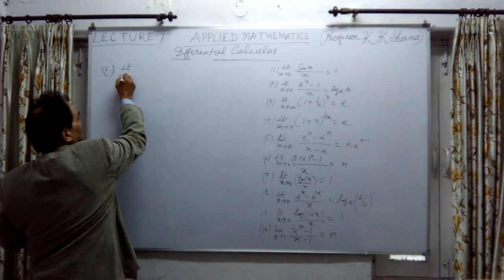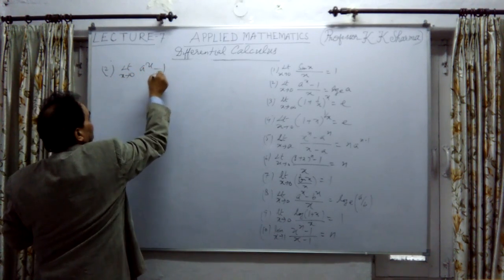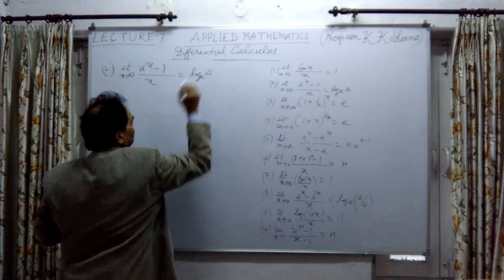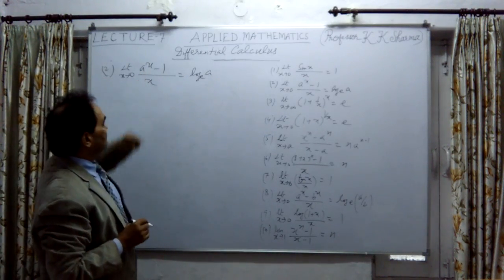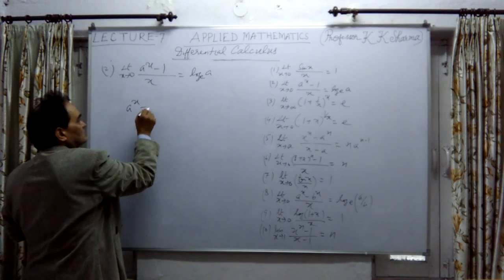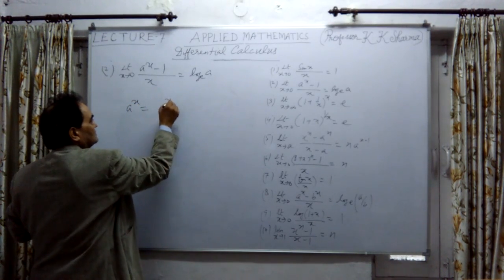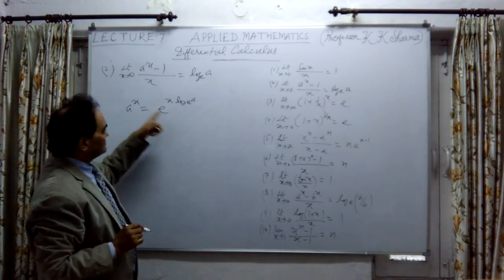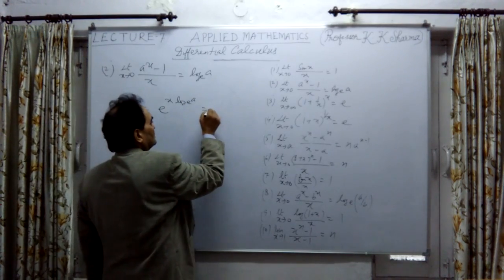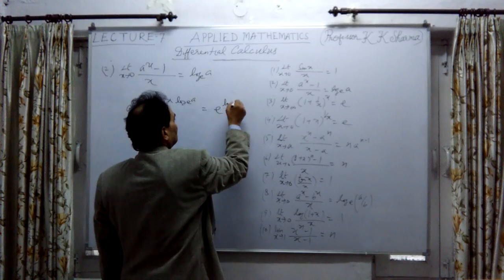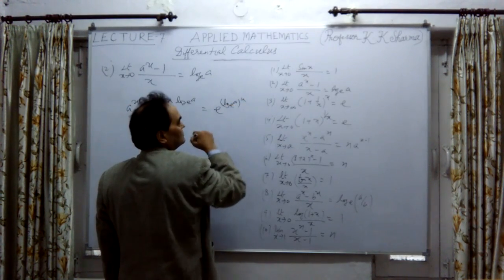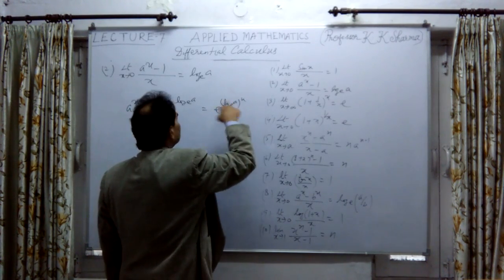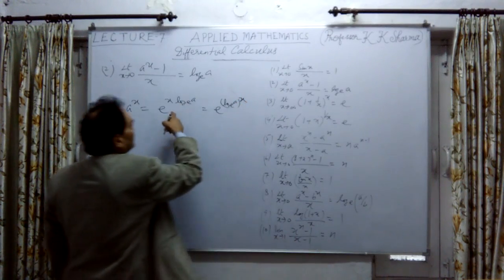Limit x tends to 0 of a raised power x minus 1 upon x is equal to log of a to the base e. Now a raised power x can be written as e raised power x into log of a to the base e, or you can write it as log of e to the base e whole power x, the same thing, where a is equal to e raised power log a.